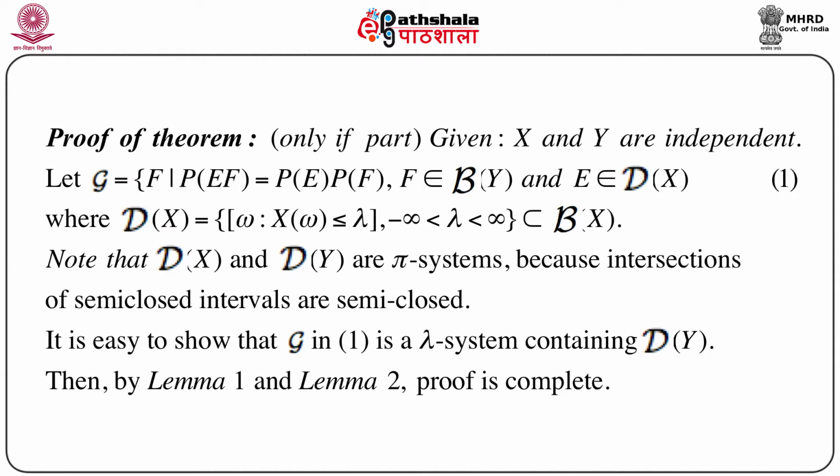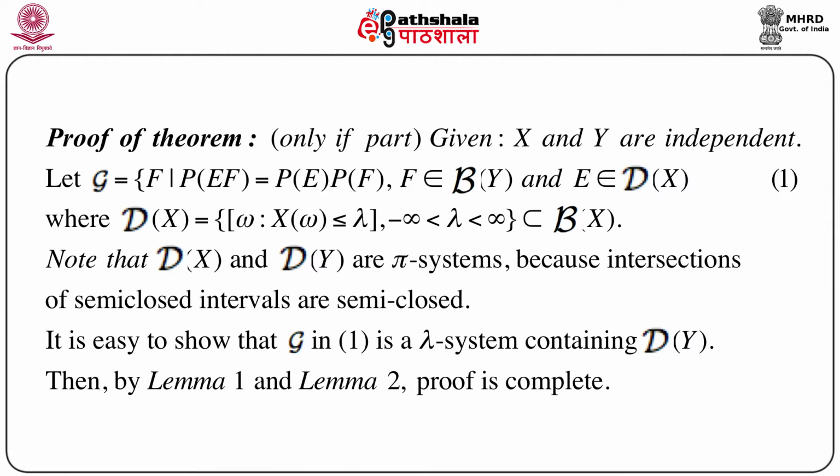We are going to prove that script B of script D, the Borel sigma field generated by script D, and G are independent. This gives us the idea of the proof of the only if part of the previous theorem, which we are going to do in a